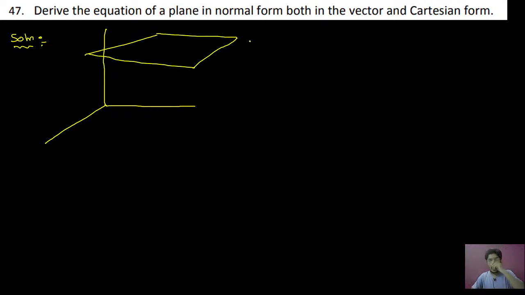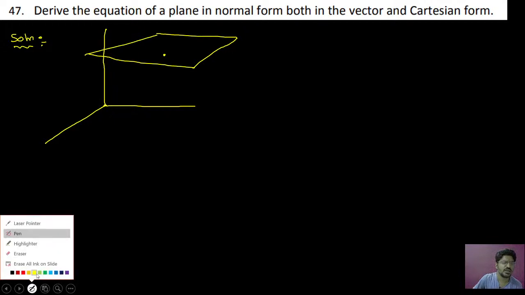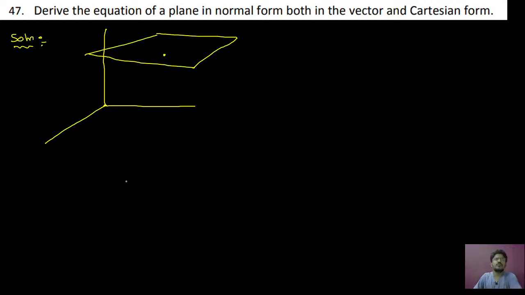Okay, so here the normal form of the plane means they will give the normal vector. Okay, how are they going to give you the normal vector?